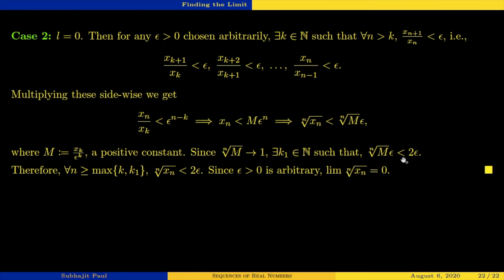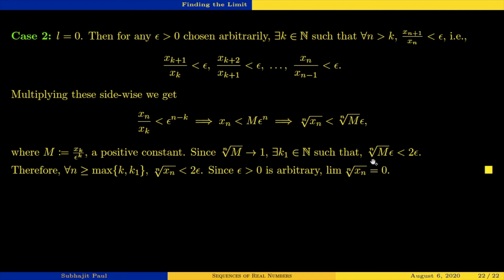Nth root of m, we can choose this to be smaller than epsilon. So we have this entire thing smaller than 2 epsilon. Okay, yeah, there is a step jump over here.